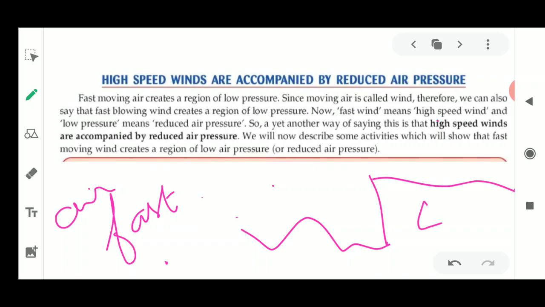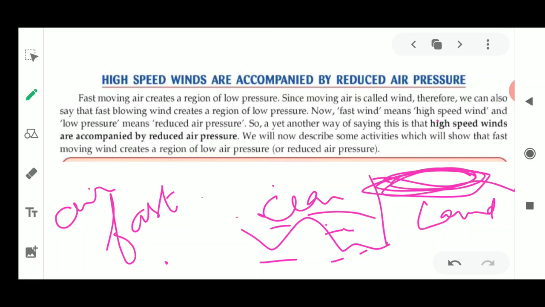If land gets warmer and sea water is present on this side, the air from the land moves up and space is created, and the fast moving air from the sea comes and occupies the space above the land.